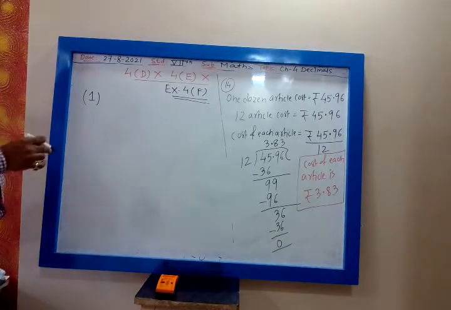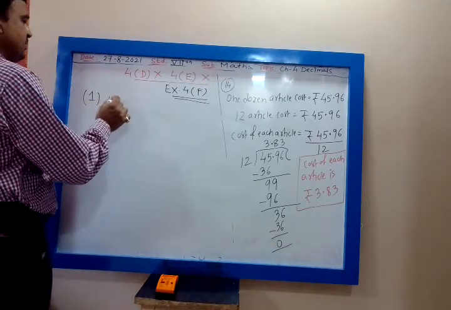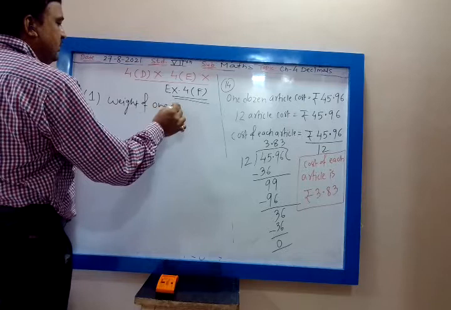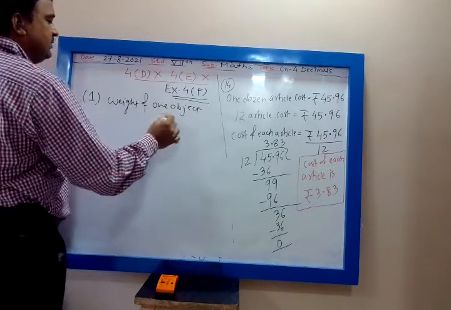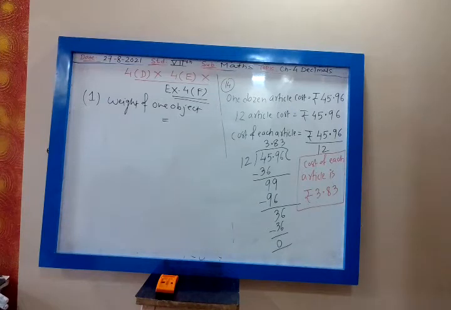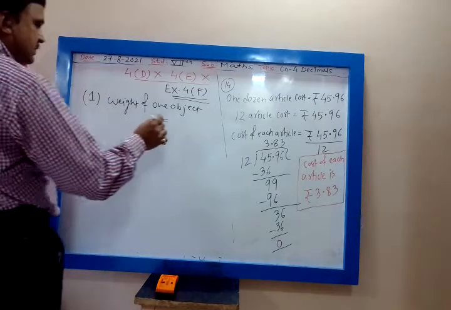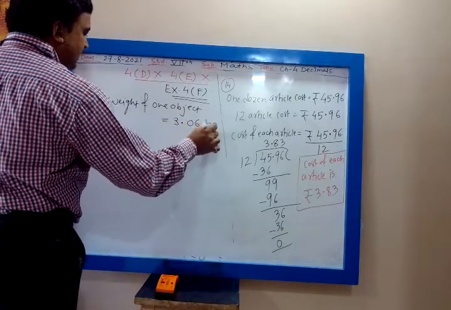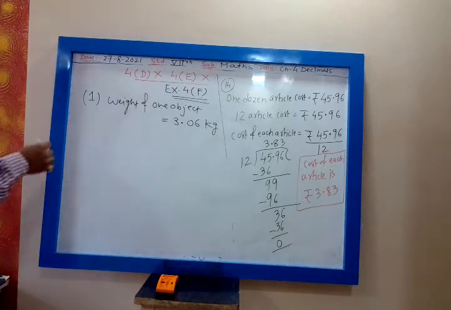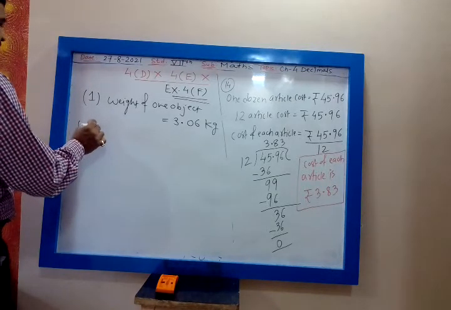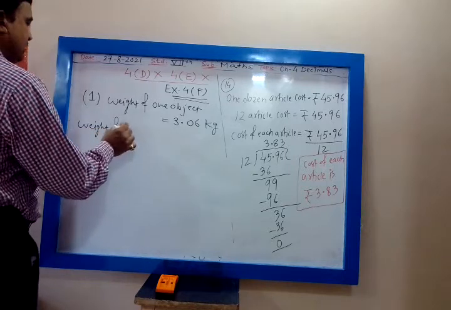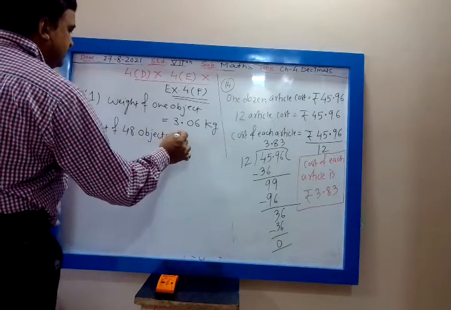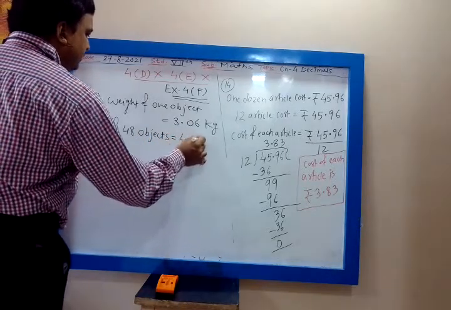The weight of an object. An object means one object. Weight of one object is how much? Yes. 3.06. Weight of an object is 3.06 kg. Find the weight of 48 such objects. So weight of 48 objects is equal to 48 into 3.06 kg.